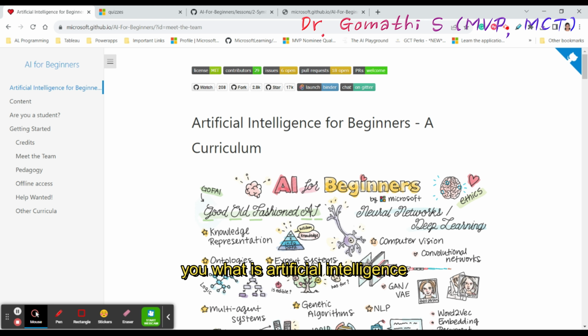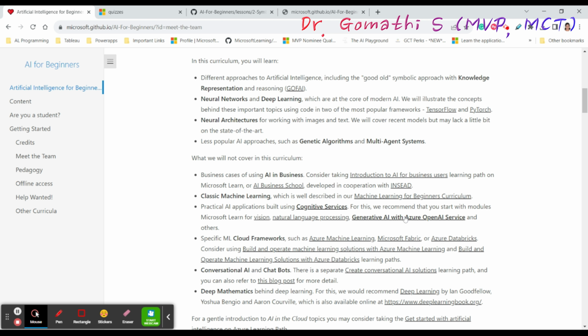Since it is through Microsoft, whenever you complete anything, you may get a badge, if it connects to Microsoft Learn.